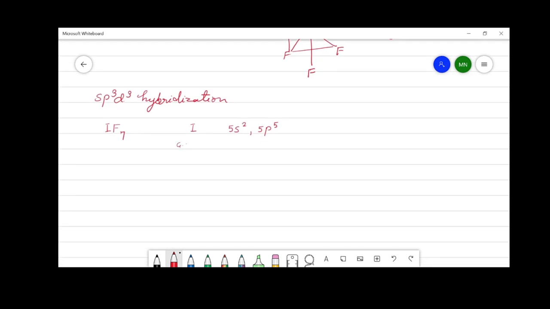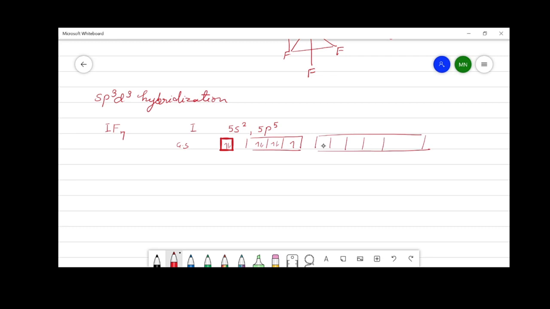To get 7 unpaired electrons, the lone pairs or the paired electrons need to get unpaired in the higher energy d orbitals.